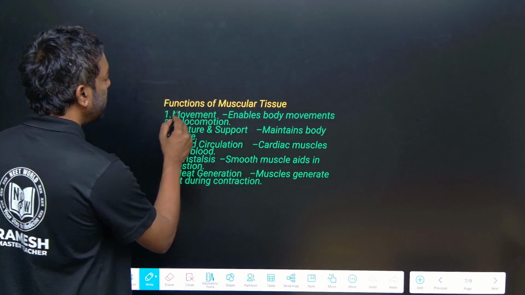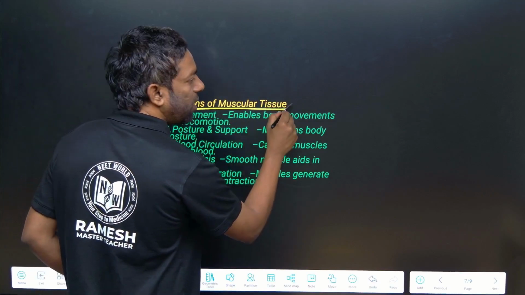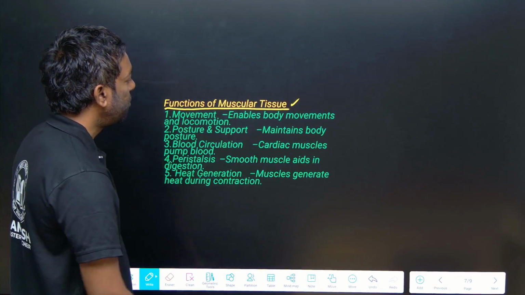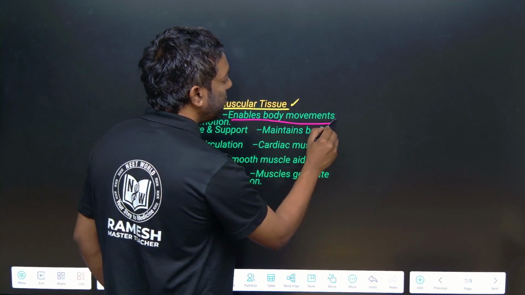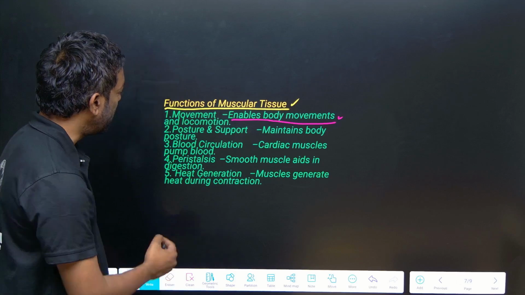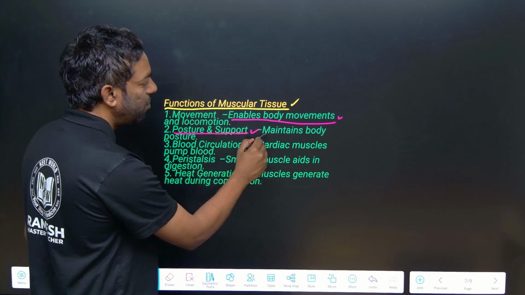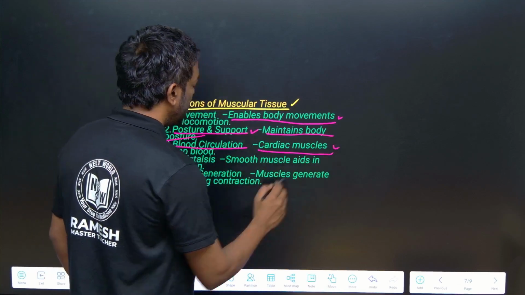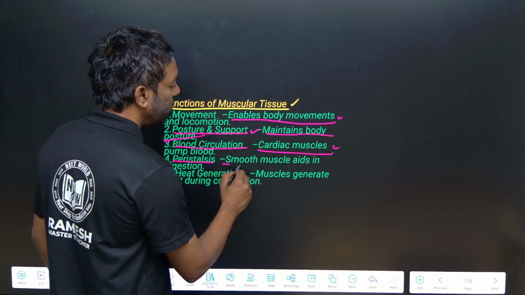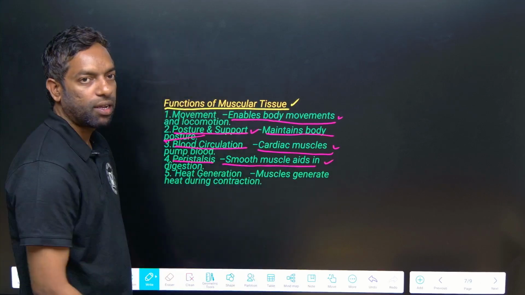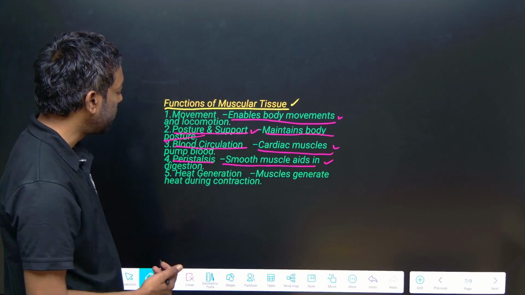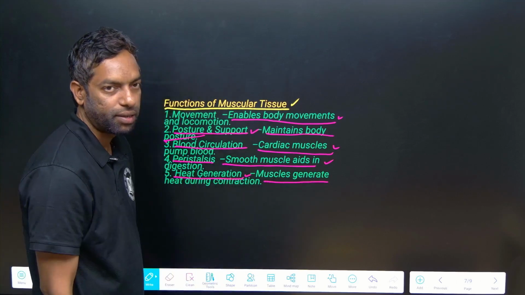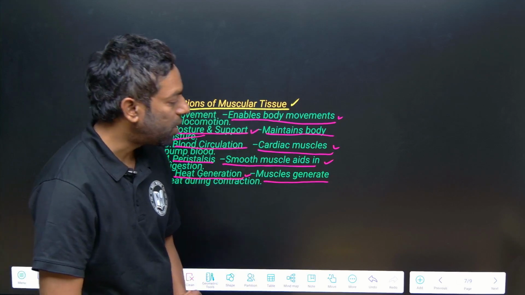Next, functions of the muscular tissue. What are the functions? Movement: they enable body movements, as you know. Posture and support: they maintain body posture and support. Blood circulation: cardiac muscle. Peristalsis: smooth muscle, meaning if any food is eaten, smooth muscle supports that. Heat generation: muscle can generate heat. This is my general point, it may not be asked in the exam.